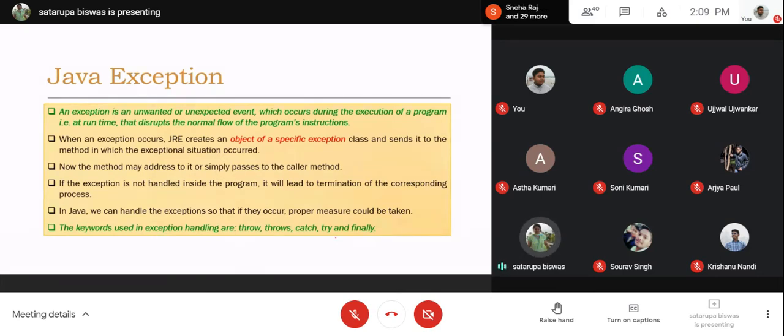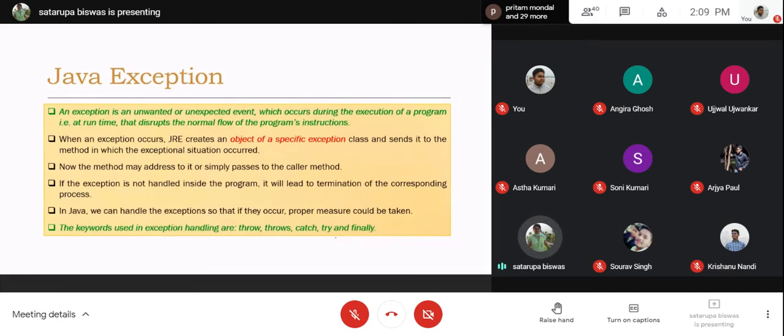When an exception occurs, the JRE creates an object of a specific exception class. Now, what is that specific exception class? We'll come to that afterwards, but there are classes whose objects are created for specific kinds of problems. If you have division by 0, you will create an object of some class.